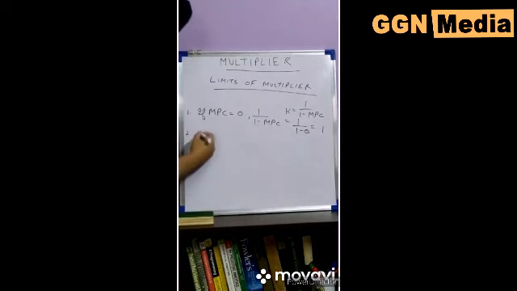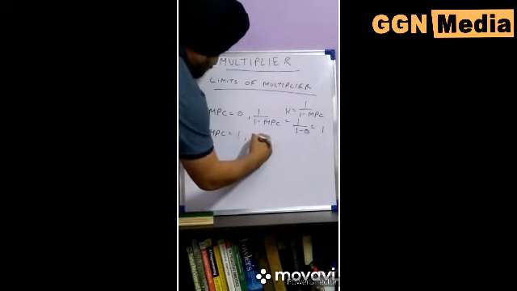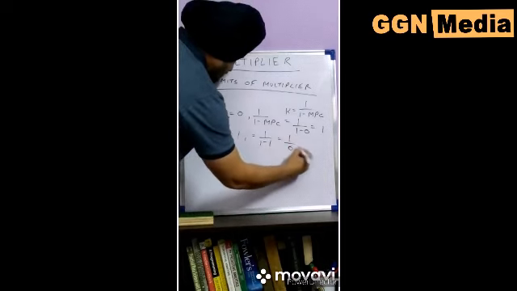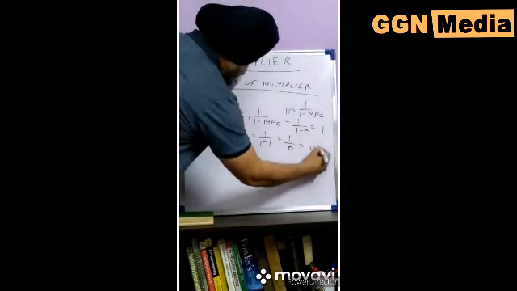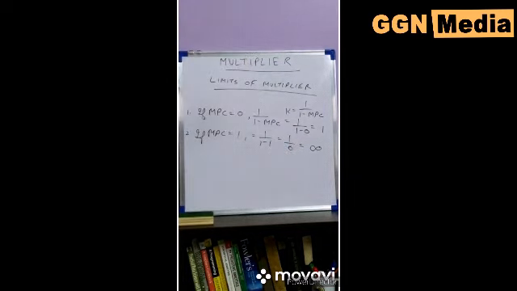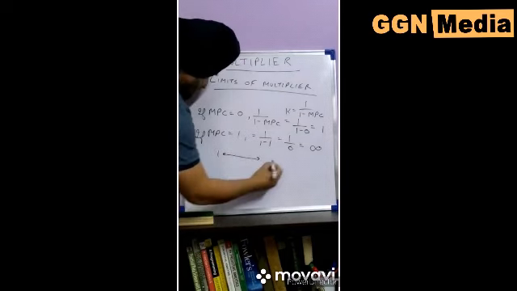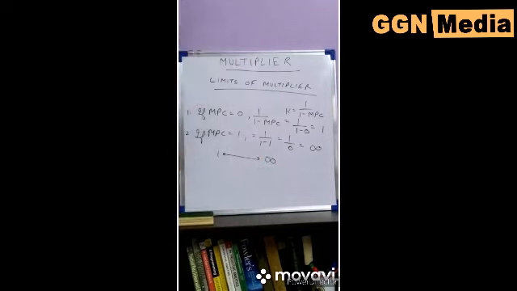Now we assume MPC is equal to 1, which means we consume the whole of our income. Then 1 minus 1 is 0, and 1 over 0 is infinity. So the multiplier always varies between 1 and infinity.